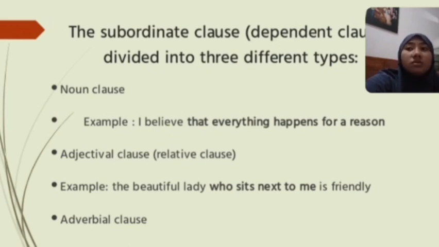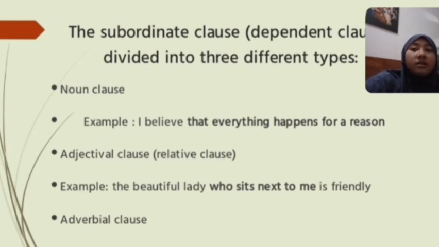And then the next is the adverbial clause. An adverbial clause functions like an adverb in giving information about the reason, manner, time, place, concession, condition, or purpose of an action that occurred. An example of an adverbial clause is: before you go, bring me some water.